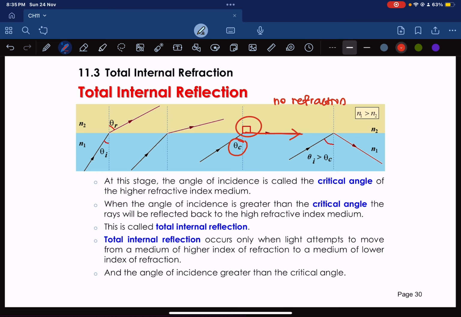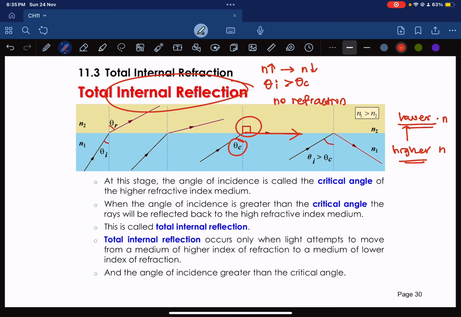Okay, remember that total internal reflection occurs only apabila light travels from higher index to lower index. Okay, the two key conditions for total internal reflection are light moving from higher to lower refractive index, and the angle of incidence being greater than the critical angle. Ingat tu. Kalau total internal reflection berlaku, pertama dia higher N to lower N. Kedua, theta I lebih besar daripada theta critical. Barulah total internal reflection berlaku.